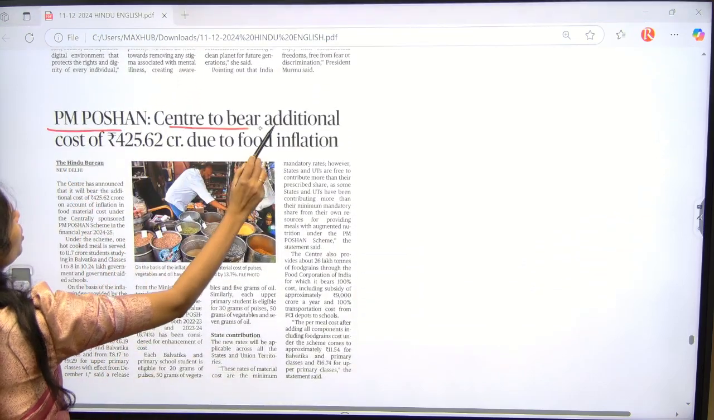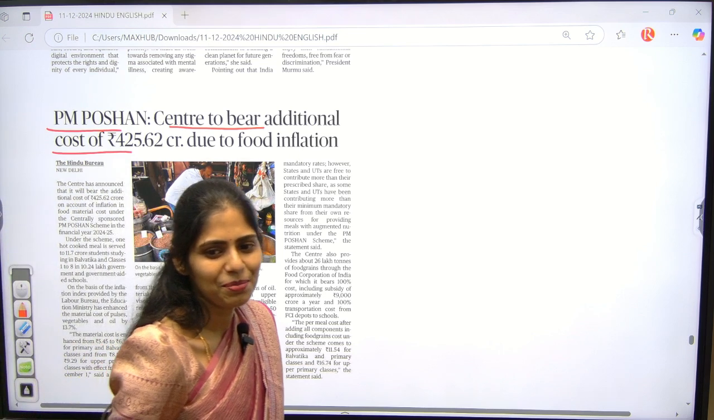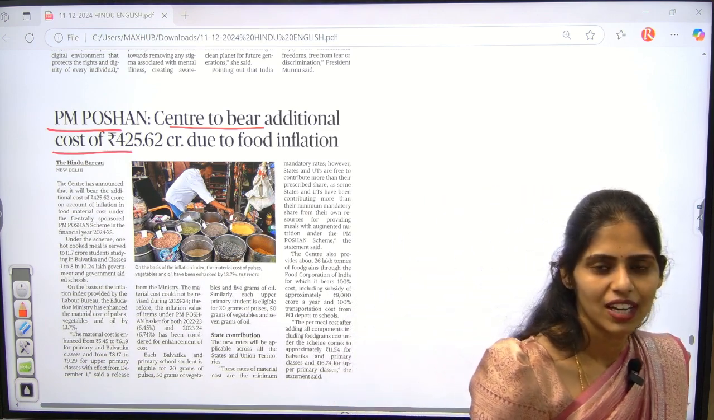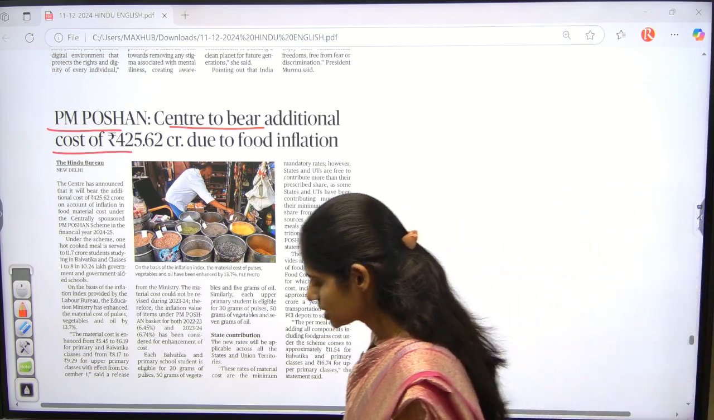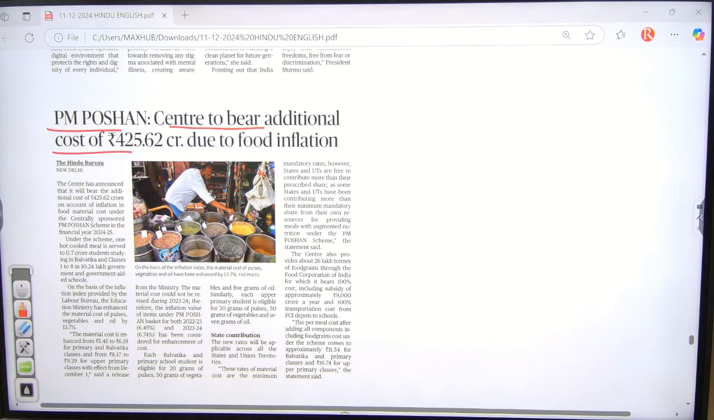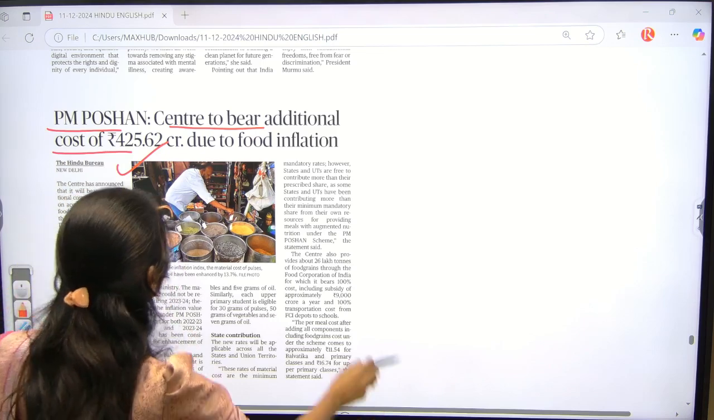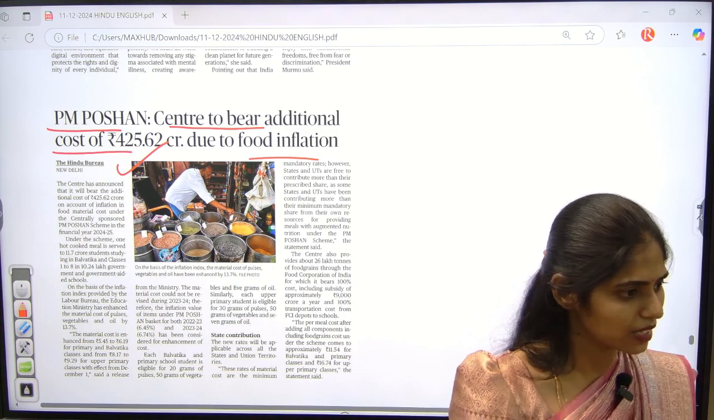And see this article: PM Poshan Centre to bear additional cost of 425.62 crore due to food inflation. What is PM Poshan? Come on. Under this scheme, what is the government providing? Okay, it is a centrally sponsored scheme. Under this scheme, the government is providing food security for the people. But what happened? There is food inflation. What is the meaning of food inflation? There is an increase in the price of food items in the market.